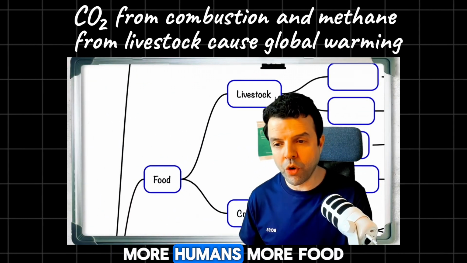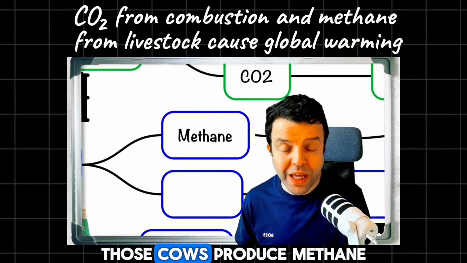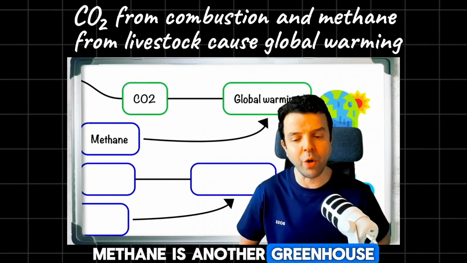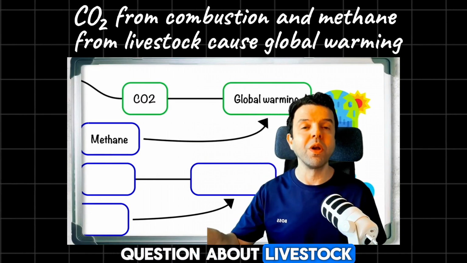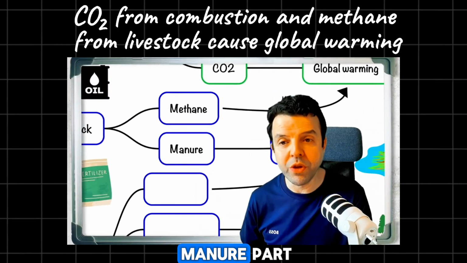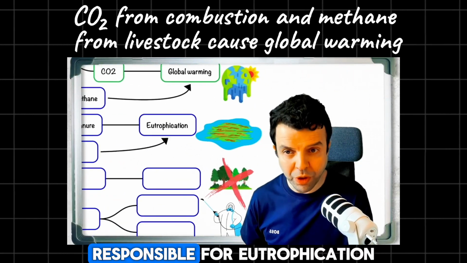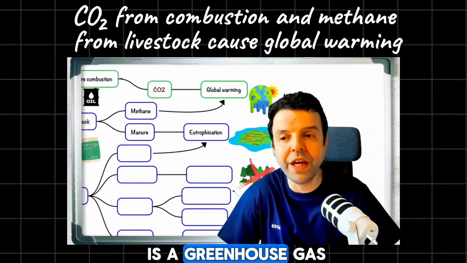Also, more humans, more food means more livestock. Those cows produce methane. Methane is another greenhouse gas. So if they get a question about livestock, intensive livestock farming, you would mention the manure part, which is a source of nitrogen responsible for eutrophication, and the methane, which is a greenhouse gas.